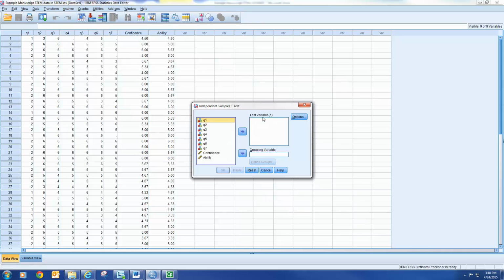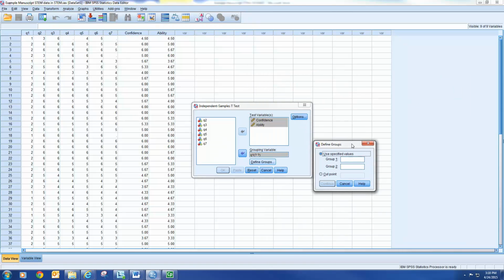And we're going to go ahead and put our test variables in there, or our dependent variables of confidence and ability. We can put them both in. We'll do them both at the same time. And then our grouping variable that we're breaking these two groups up into independent groups was question 1. So put that in there, and then we need to define it, and we defined it in terms of 1 and 2. So we've defined it as groups 1 and 2.